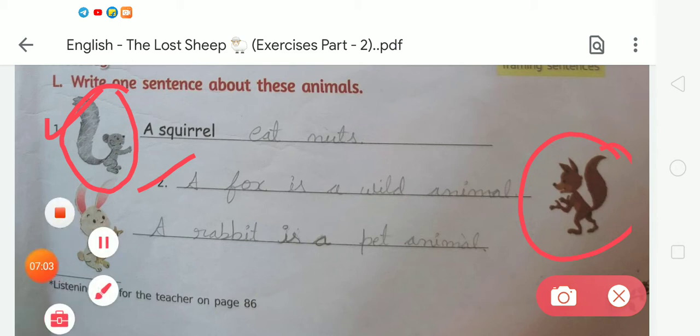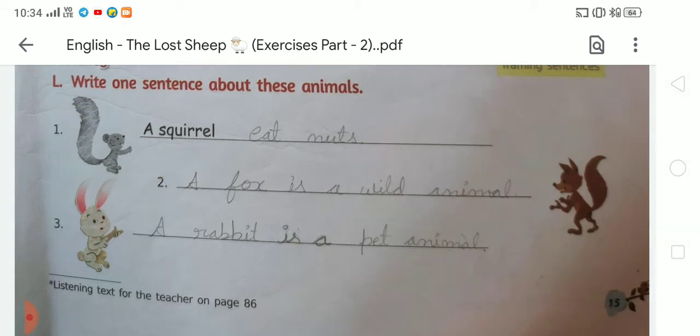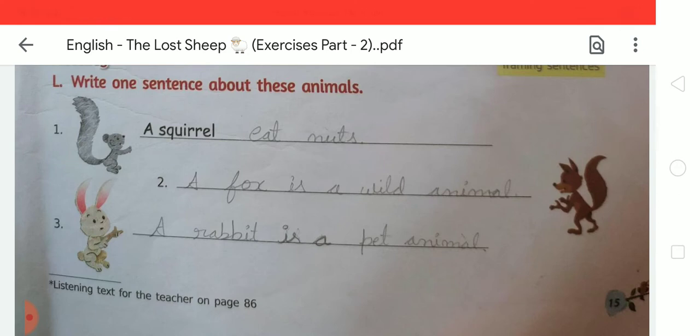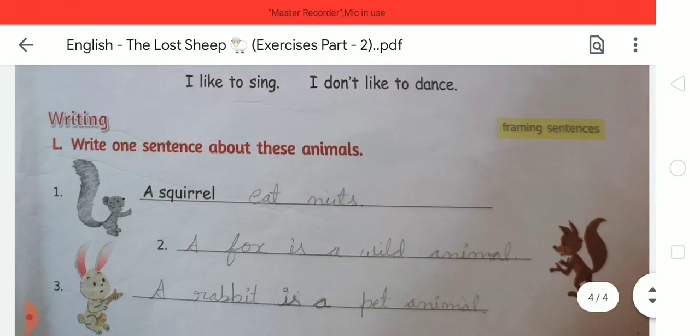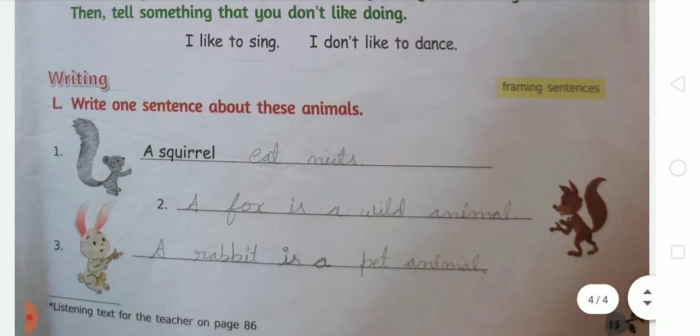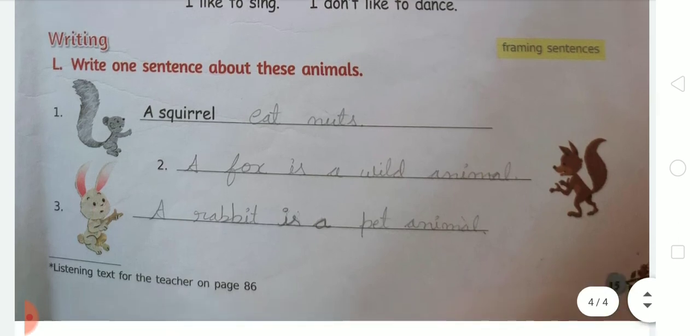Okay students, now the third is a rabbit. For the rabbit we have to write: a rabbit is a pet animal. So like this, you have to complete exercise L. You have to write one sentence about each of these animals.